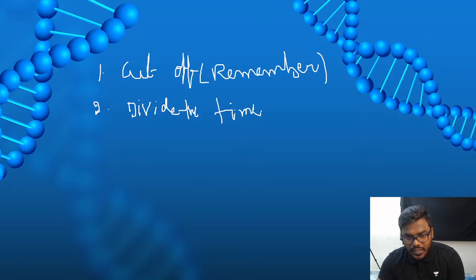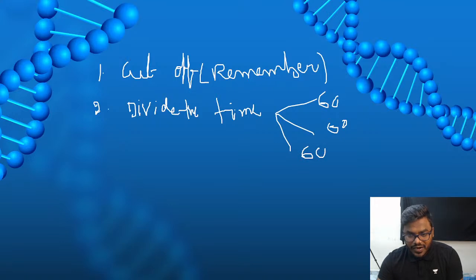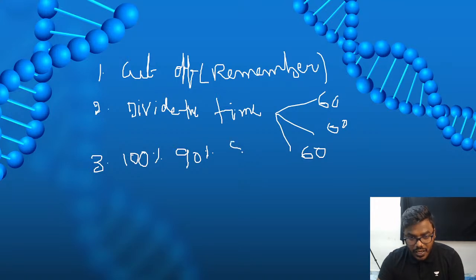Divide the time into 3. This is the biggest plus point for you people in case of IIT JAM. Your time is more. Divide the time into 3 sections: 60, 60, 60. In the first section, answer which you are 100% sure. In the second 60 minutes, answer the questions which you are 90% sure. Third section, answer the questions which you are 80% sure.